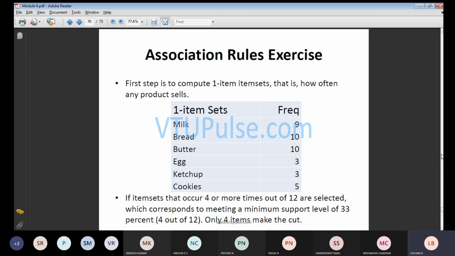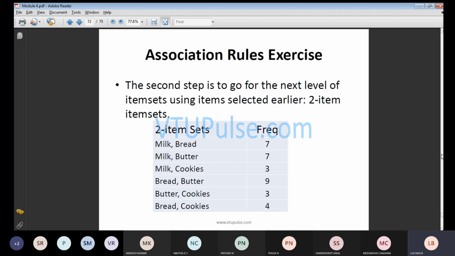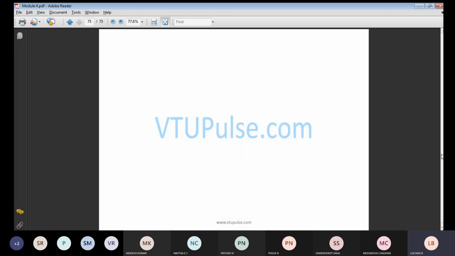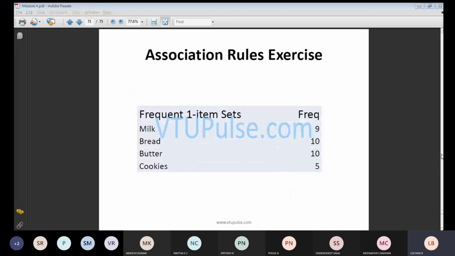For example, A has taken the snacks, B also has taken the snacks, C also has taken the snacks. That means for the snacks, you are going to get the frequency 3. So we will be checking how many transactions you are going to get, what frequency you are going to get, each and everything, and we are going to perform the operation. This is with respect to the frequencies you will be getting. So this completes your fourth module.